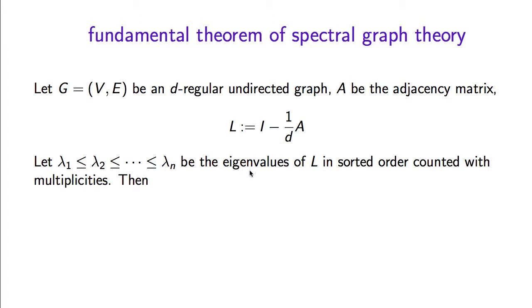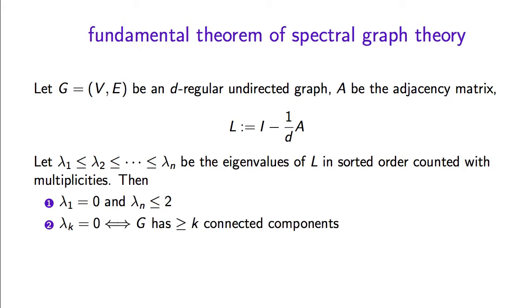This is still a symmetric matrix with real entries, so we can compute the multiset of eigenvalues, which will have a multiplicity that corresponds to how many orthogonal eigenvectors of them we can find. So let's sort this multiset. We're going to have n eigenvalues with repetitions from the smallest to the largest. So here are some properties of those eigenvalues that characterize purely combinatorial properties of G. It happens that those numbers are between 0 and 2. And then the number of times that 0 appears is precisely the number of connected components of the graph.